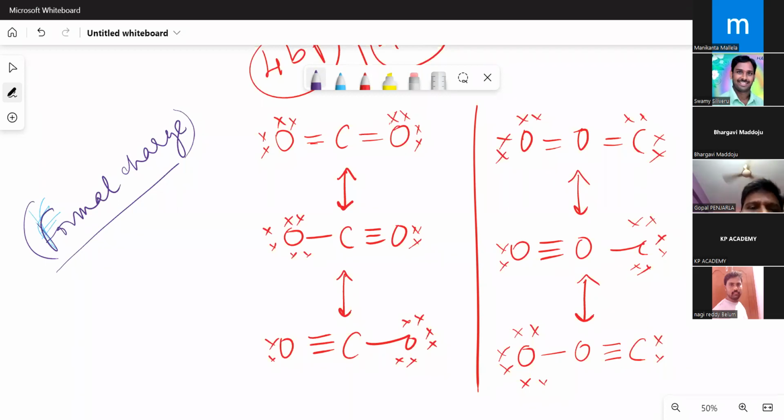Imagine all these 3 atoms are entering into a business, and each atom is investing its valence electrons into this chemical bonding. What for? To get a benefit. What benefit are they getting? They are getting extra stability in the form of a molecule. That is why they are going for this business, to get extra stability. Imagine carbon is investing 4 electrons, and each oxygen is investing 6 electrons.